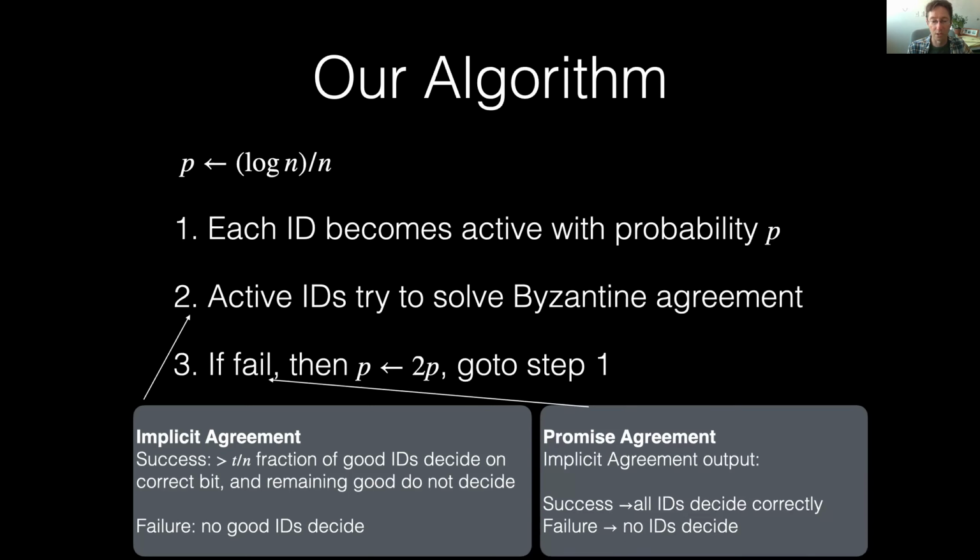There's no in between for implicit agreement. And then you can ask, well, how do we detect if we fail or not? Well, that's what we use promise agreement for. Promise agreement is basically this problem where we're getting an output from implicit agreement, and success means that all IDs decide correctly, and failure means that no IDs decide. So basically every ID decides they need to continue.